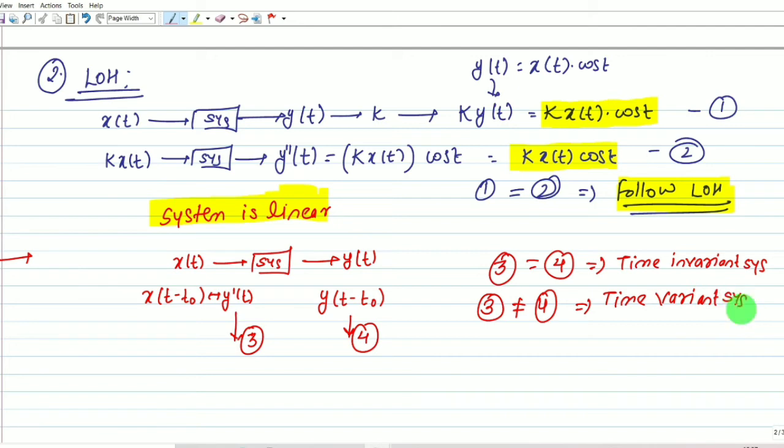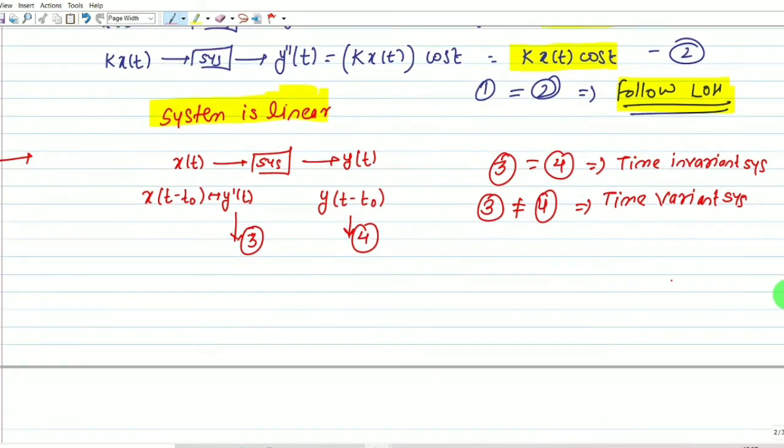Understood this part? Now first we have to check for equation number 3. Let me write the input and output relationship. What we have been given is y(t) equals x(t) multiplied with cos of t. Understood? This is the input output relationship we have been given.